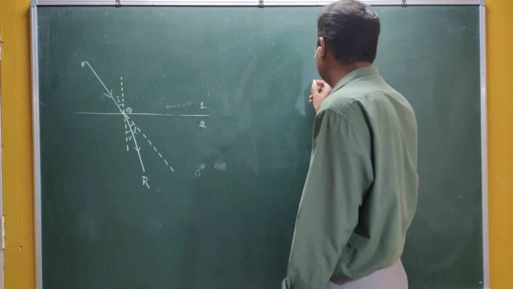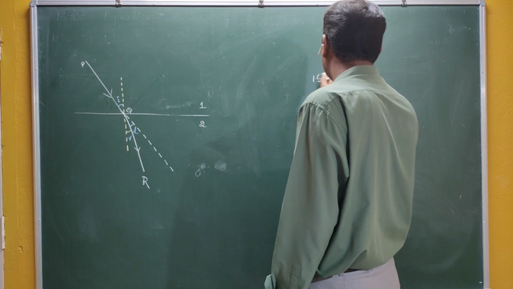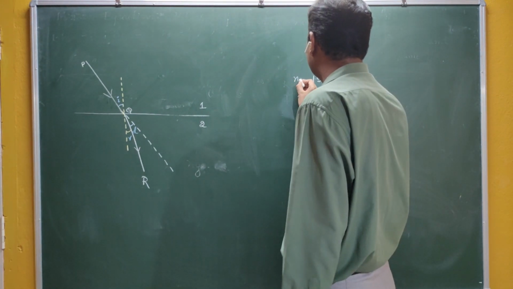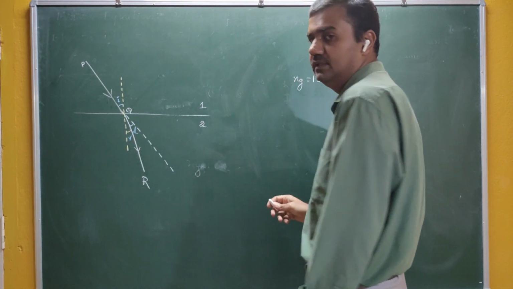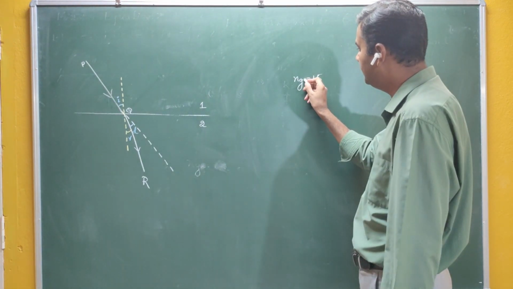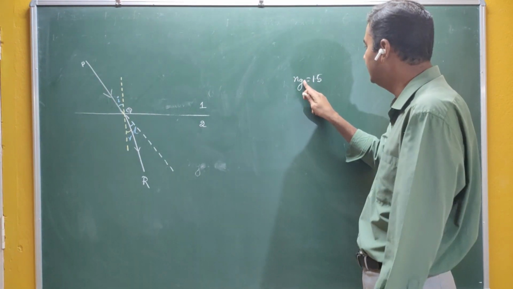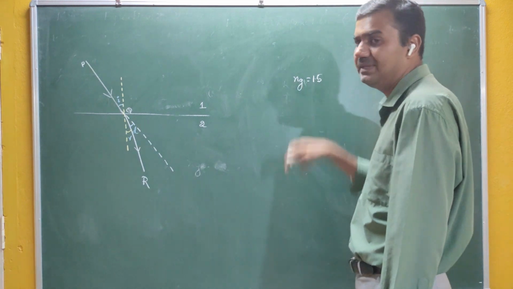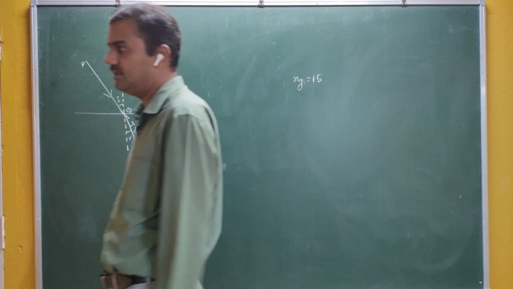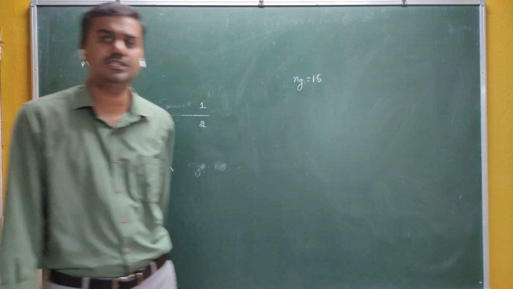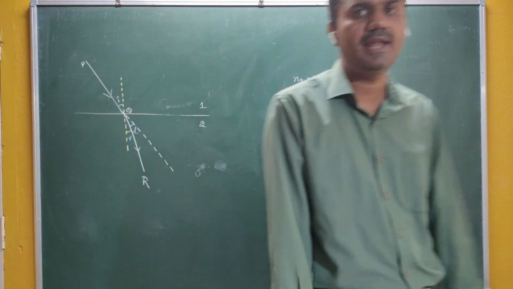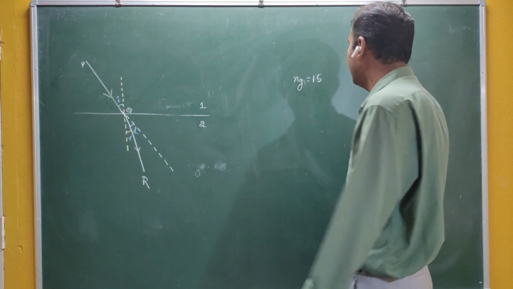For example, the absolute refractive index of glass is 1.5. We simply write it as Ng. That is understood, because the other medium is air. If you write simply Ng, then it is called the absolute refractive index. This is the refractive index of glass with respect to air medium.